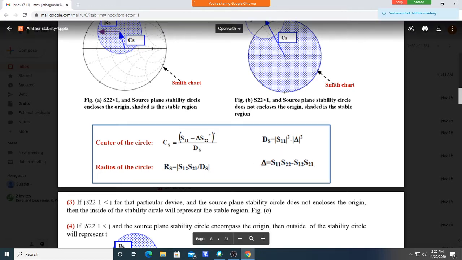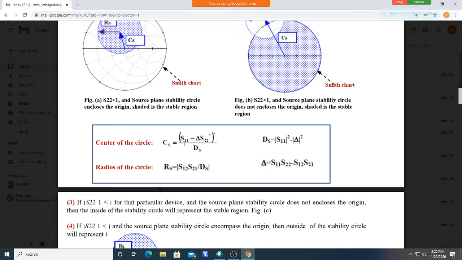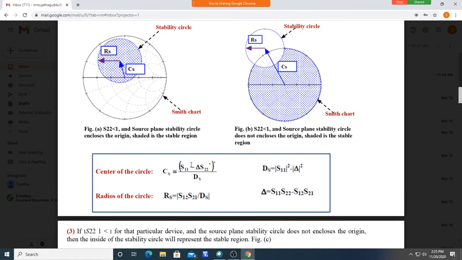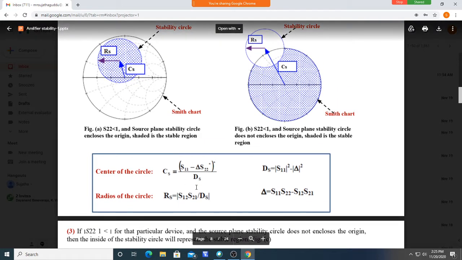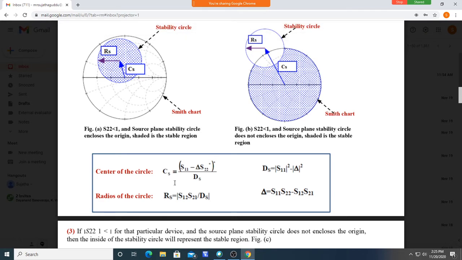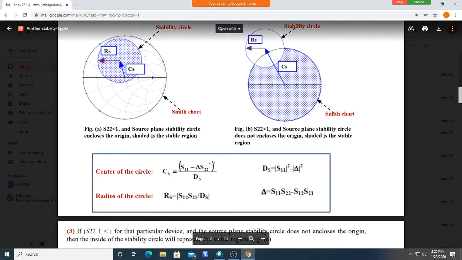Just substitute the values of Δ and Γs in these equations, and you can get the center and radius of this circle, similar to the constant gain circles we were discussing in the previous class.